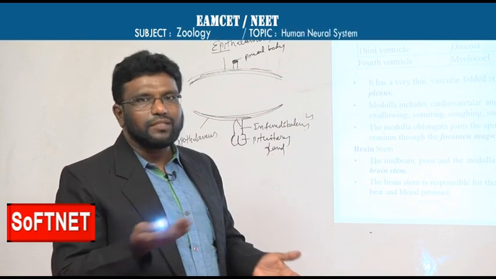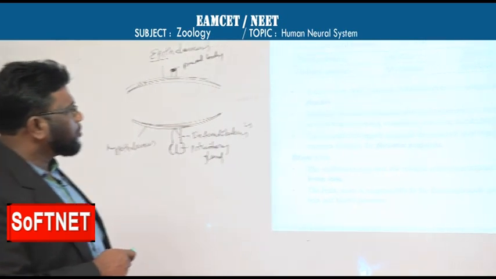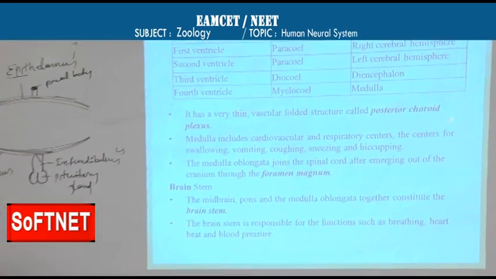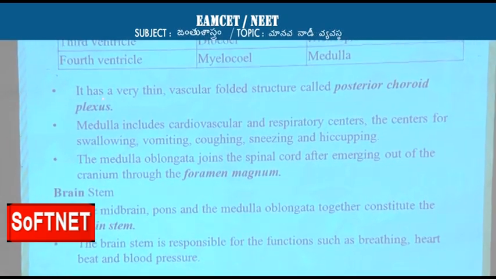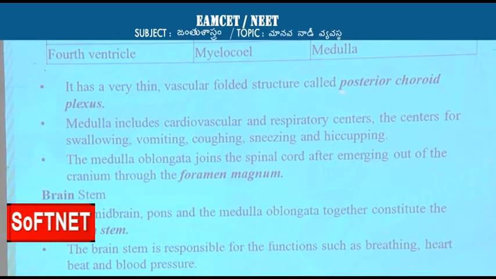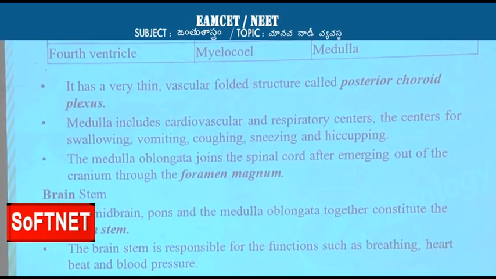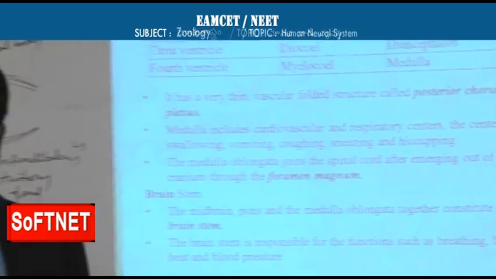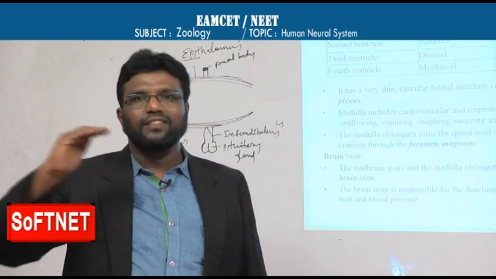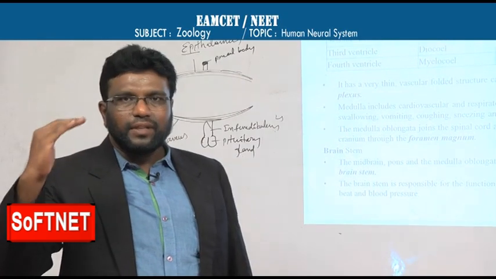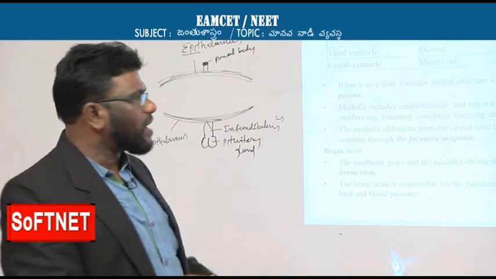Corpora quadrigemina means midbrain. Next, the plexus: medulla oblongata has the posterior choroid plexus, and the anterior choroid plexus is with the forebrain. In the diencephalon, the epithalamus along with pia mater forms the anterior choroid plexus.